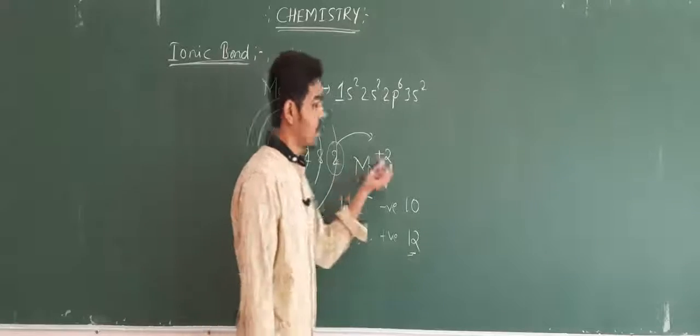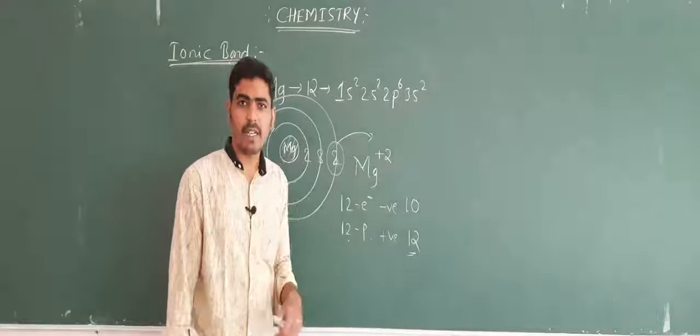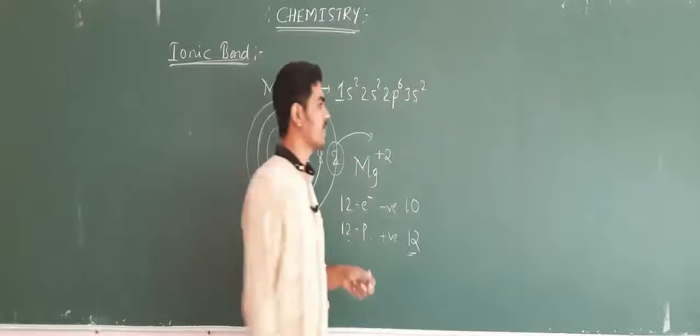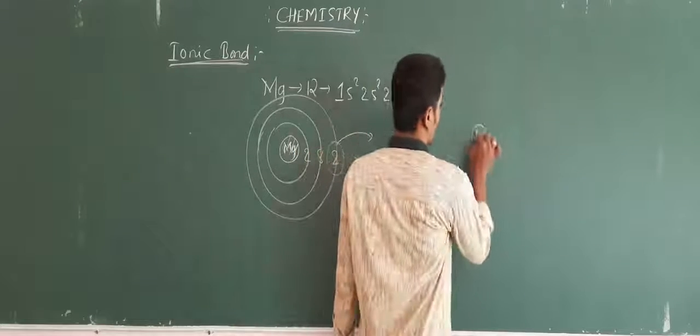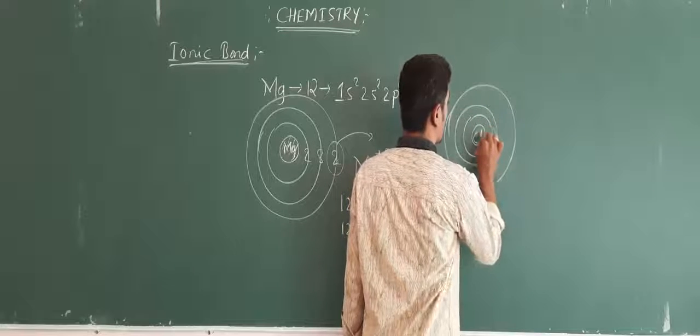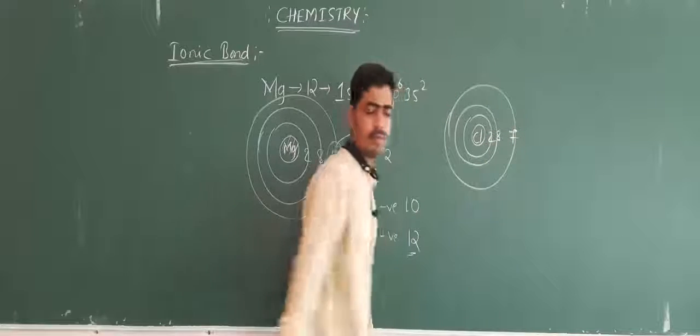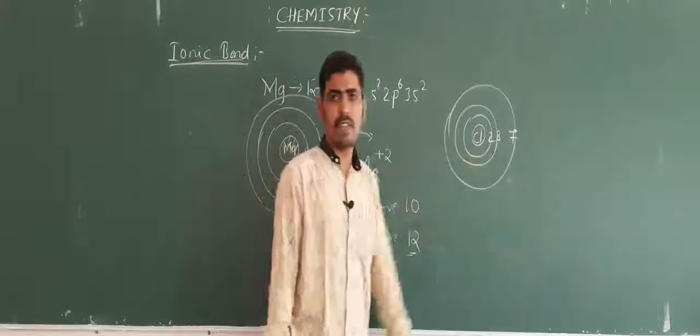It has lost 2 electrons, but they should be gained by some other element. Again consider the Cl only. We will write the structure of Cl as 2, 8, 7. Is it stable?